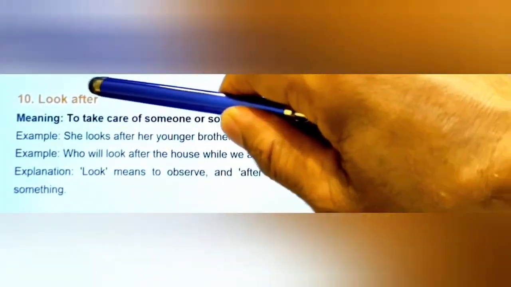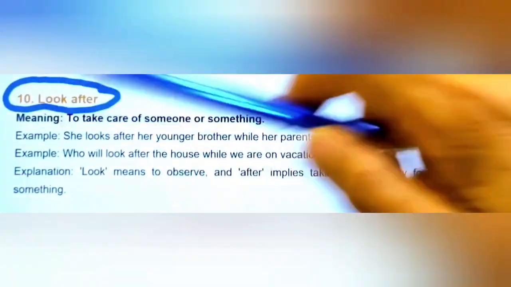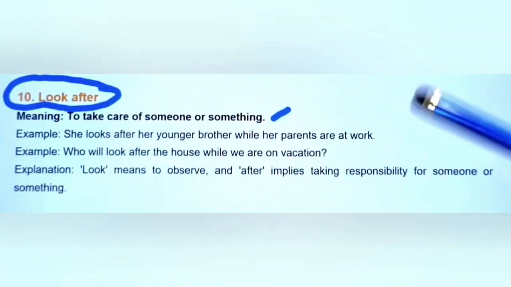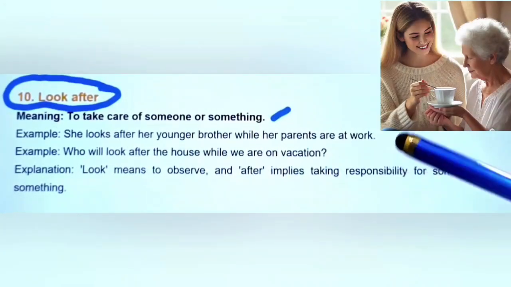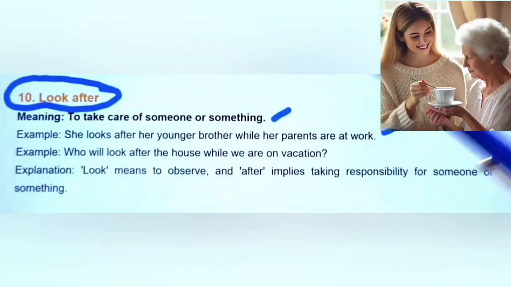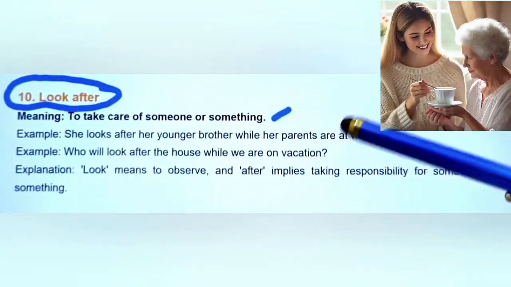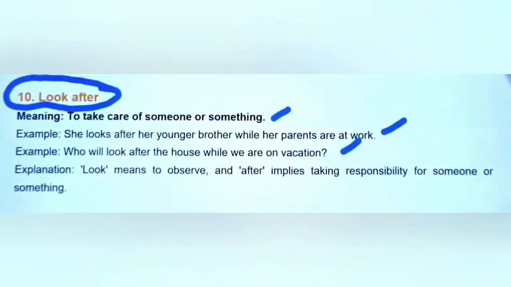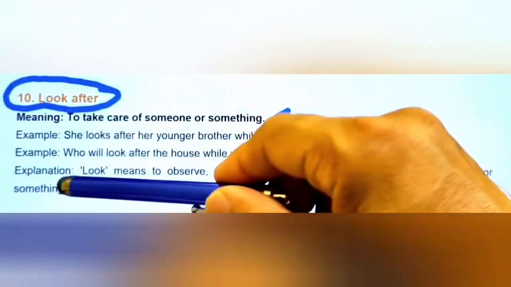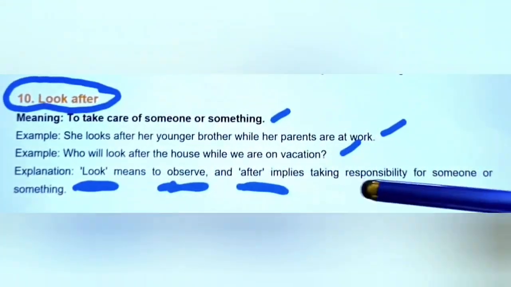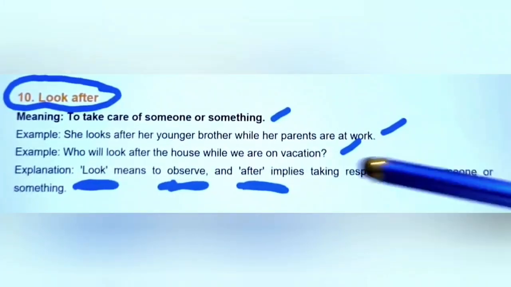Let's describe the next phrasal verb, look after. Look after means to take care of someone or something. For example here, she looks after her younger brother while her parents are at work. Other example here, who will look after the house while we are on vacation? An explanation here: look means observe and after implies taking responsibility for someone or something.